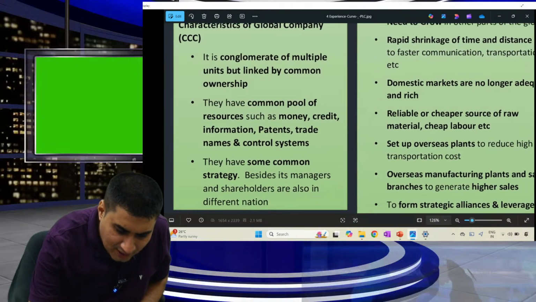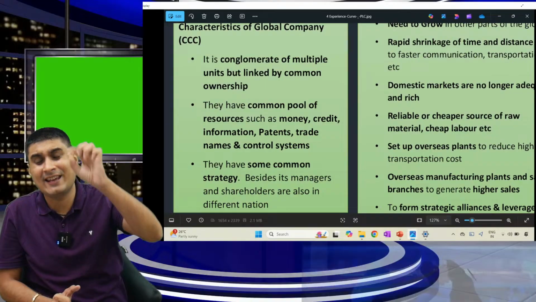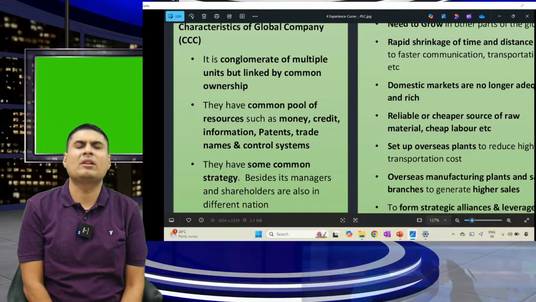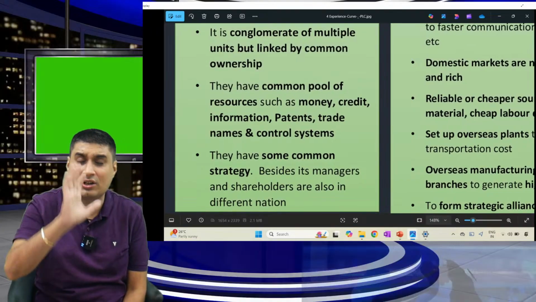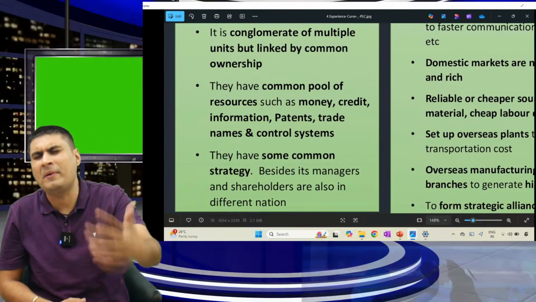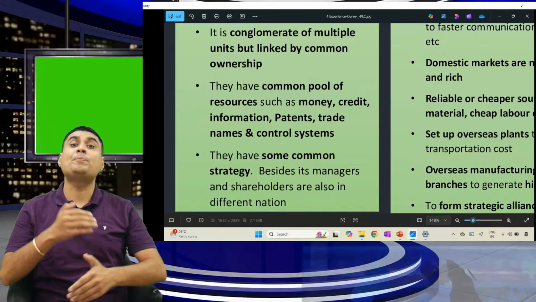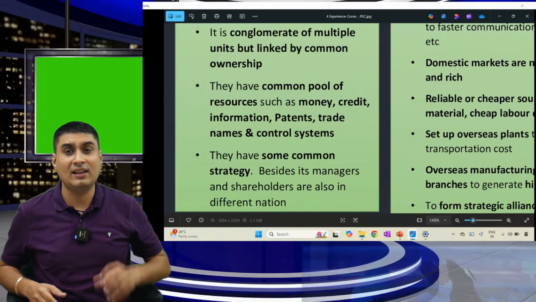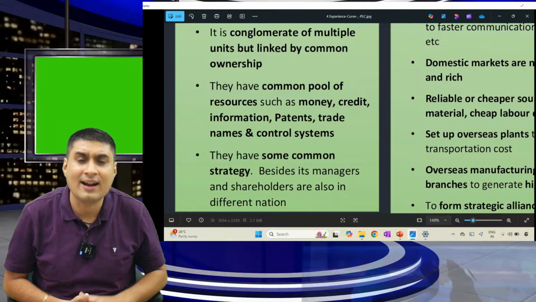Tell me the first question: characteristics of a global company. Triple C you have to remember. Number one, it is a conglomerate of multiple units linked by common ownership. Two, they have a common pool of resources like money, credit, information, patent, trade name, control.